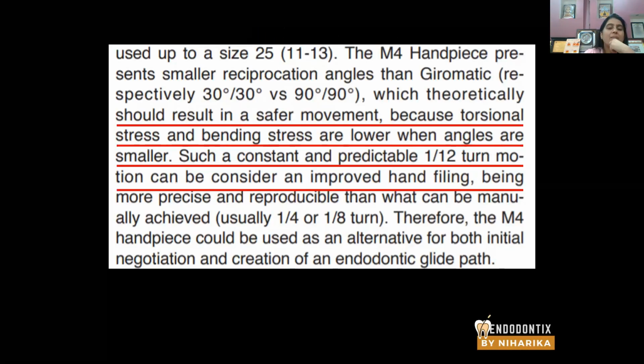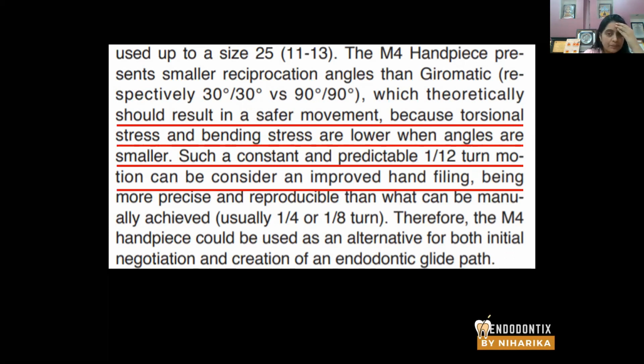Okay, so now there are a couple of reciprocating handpieces available in the market, as I mentioned. Some are with 90 degrees, as I showed you, and some are with 30 degrees. So this is a very difficult question for dental surgeons to decide which handpiece should be taken. Should we buy a handpiece with a 60 degree rotation, 90 degree rotation, or a 30 degree rotation? I'm sorry, I could not quote the article from which I took it.